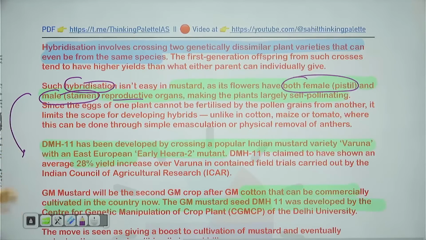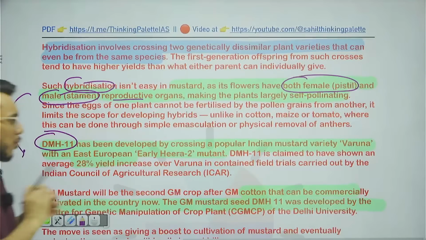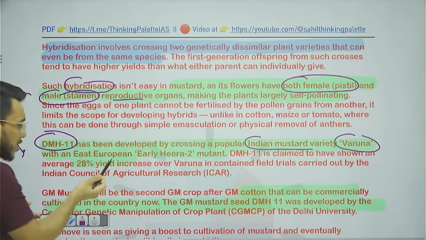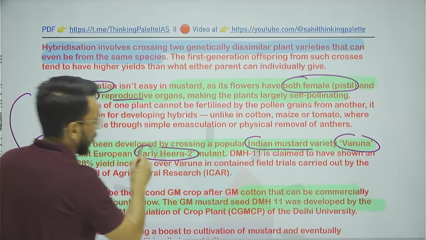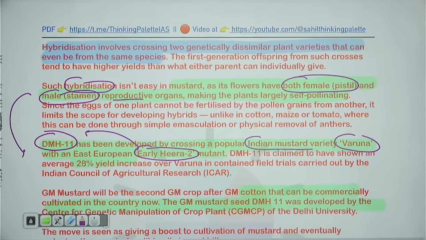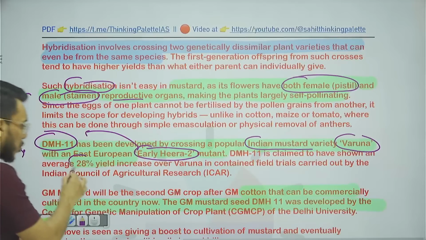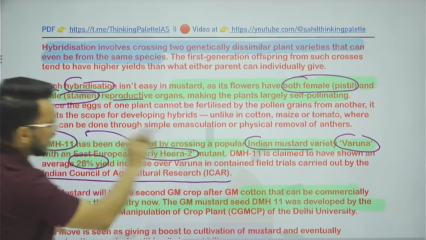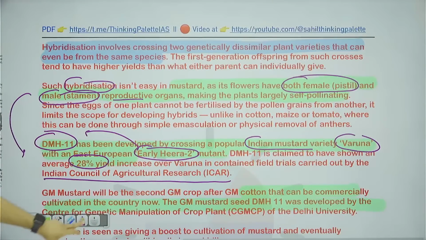In the case of India, we have successfully created a hybrid variety of mustard. When we talk about this hybrid variety, we have developed DMH11. Which two plants have been crossed for DMH11? The Indian mustard variety Varuna and an Eastern European variety of mustard, Early Heera 2. They have been crossed and DMH11 has been developed. It claims 28% more yield, and this has been verified in the field trials conducted by ICAR, the Indian Council of Agricultural Research.